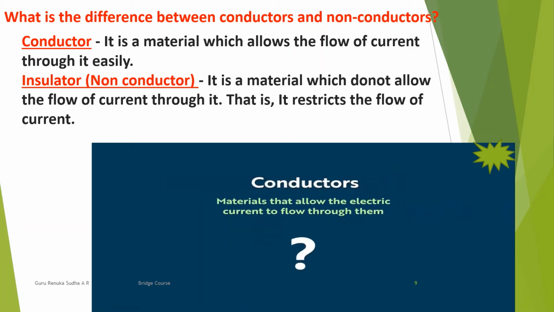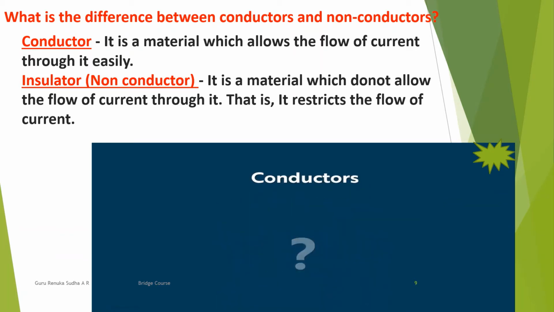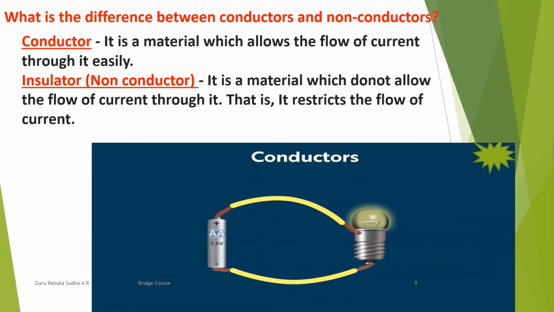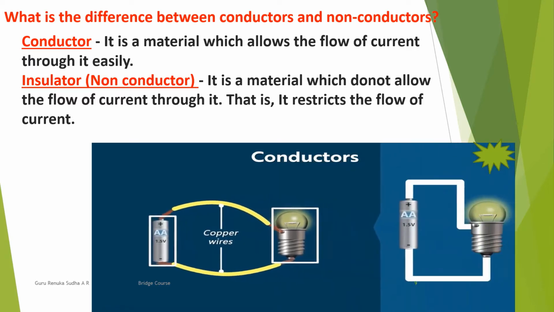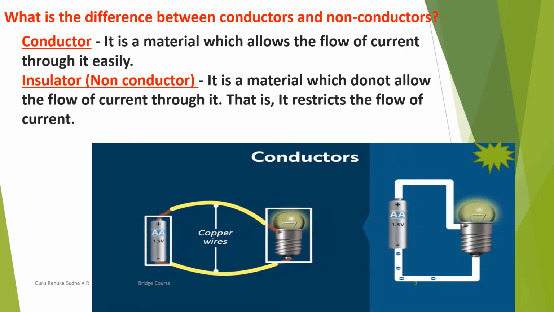What are the examples of conductors? We have seen this simple circuit in the previous video. Here, a 1.5 volt cell is connected with a bulb which can be between 3 to 4 volts with the help of copper wires. I told you that the movement of electrons is from the negative terminal of the cell to the positive terminal.